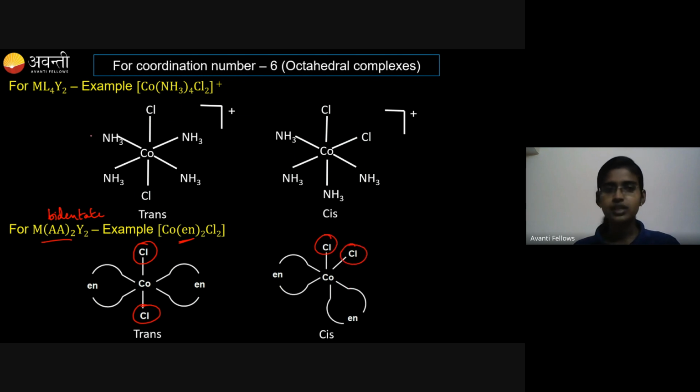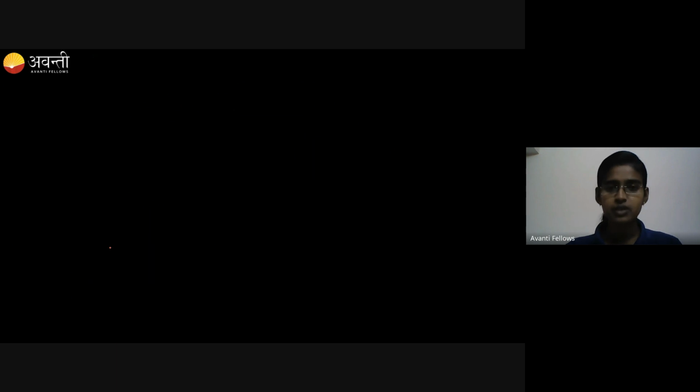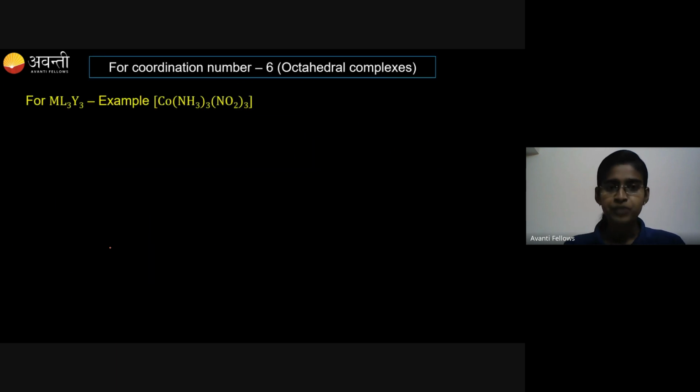So just note the type alone. If they are giving a compound under this type, you can straight away select the options. You can straight away select that the given complex will exhibit geometrical isomerism because it is falling under this type. Now the third type is the ML3Y3 type.